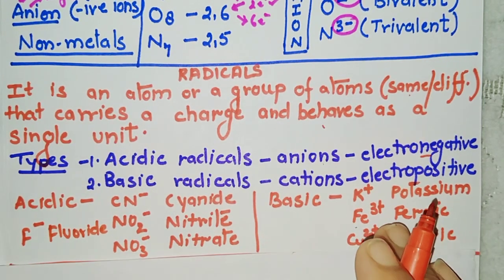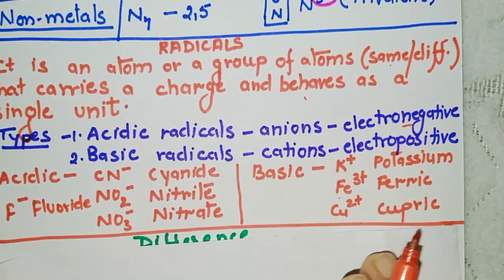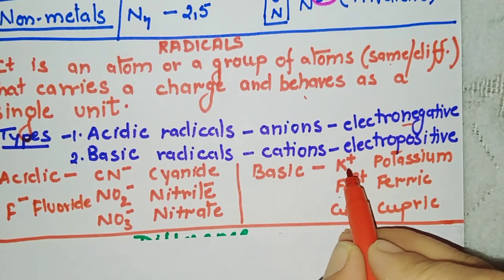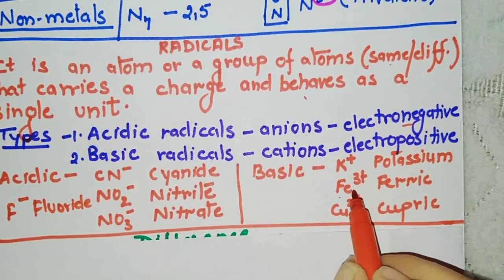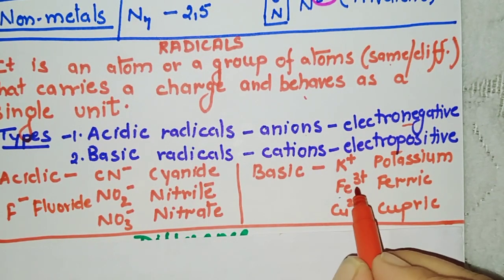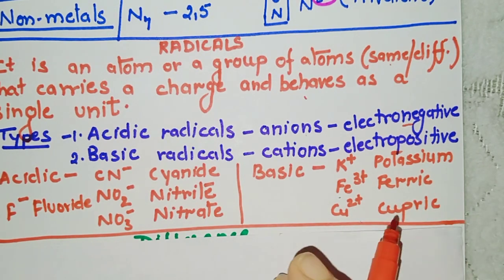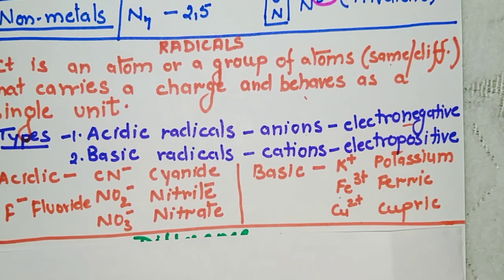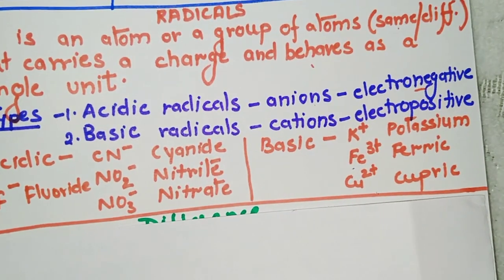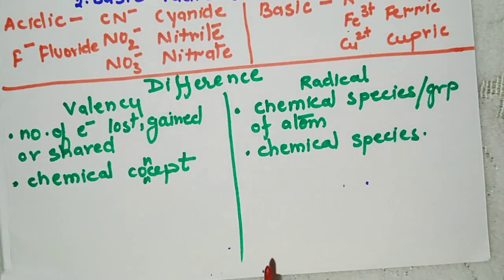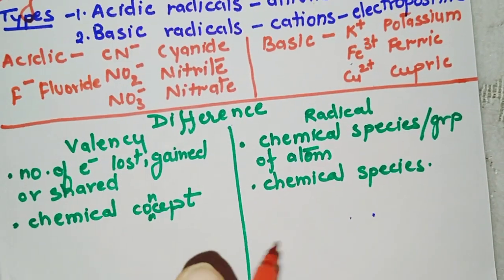Similarly with acidic, we have basic radicals. Basic is of plus charge: potassium, ferric or iron 3 plus, or iron 3. It is cupric, copper 2. Now until here we have understood that both have charges. Now what is the major difference, or how to identify? Now see here the difference.